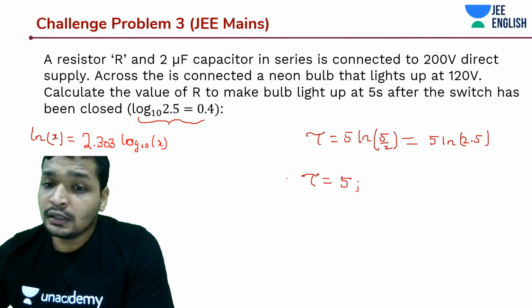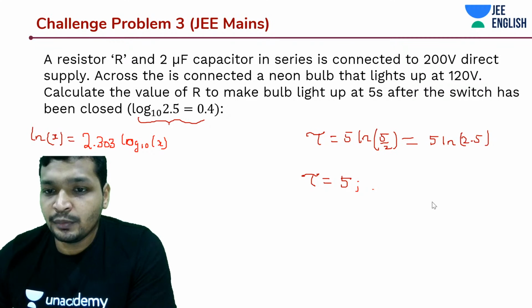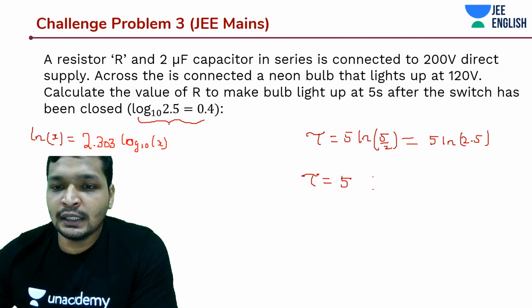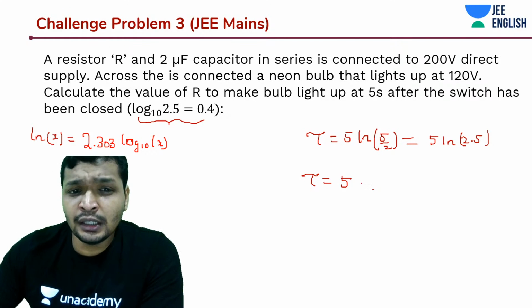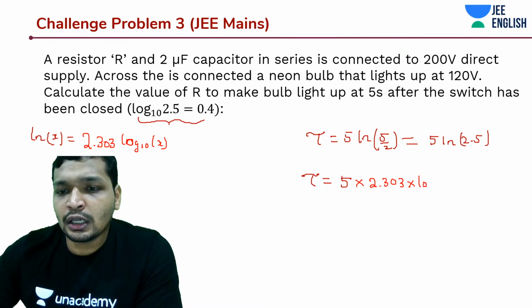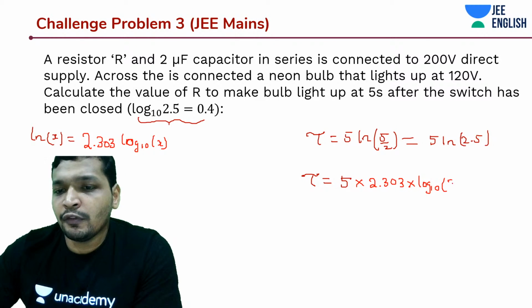That being said, this should be 5 into 2.303 into log 10 of 2.5.